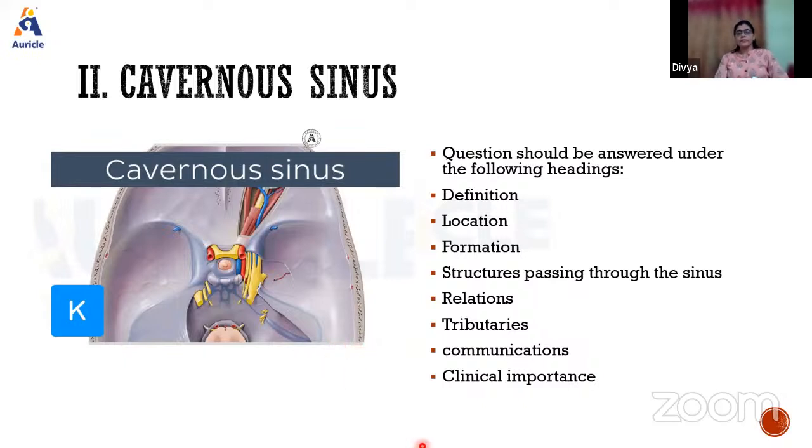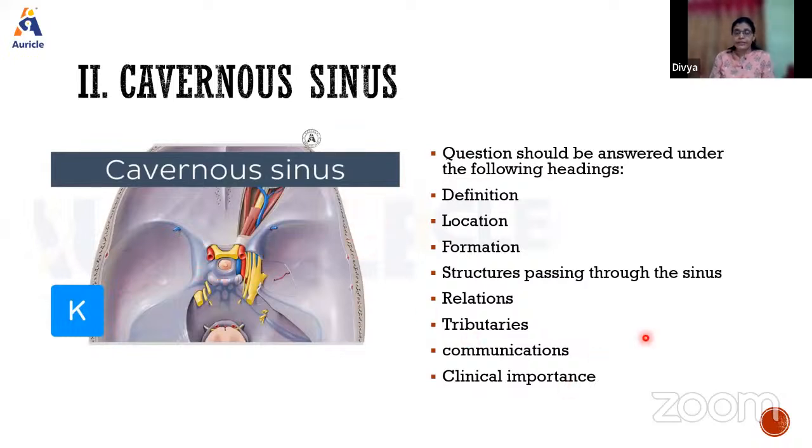When we say the definition, what do we mean by cavernous sinus? What do we write for that? It is a paired dural venous sinus. Location: it is present in the middle cranial fossa on either side of the body of the sphenoid.